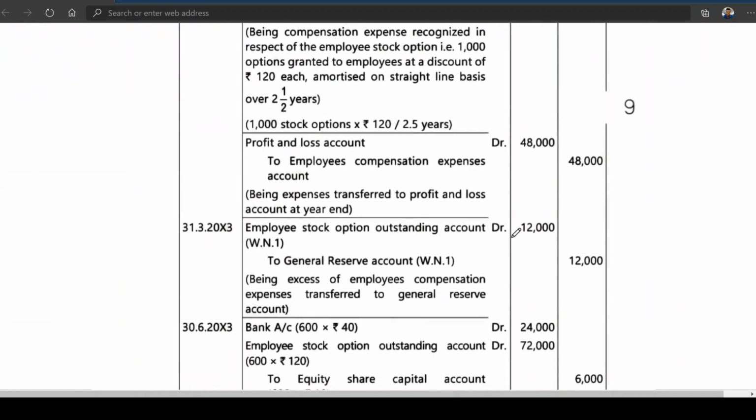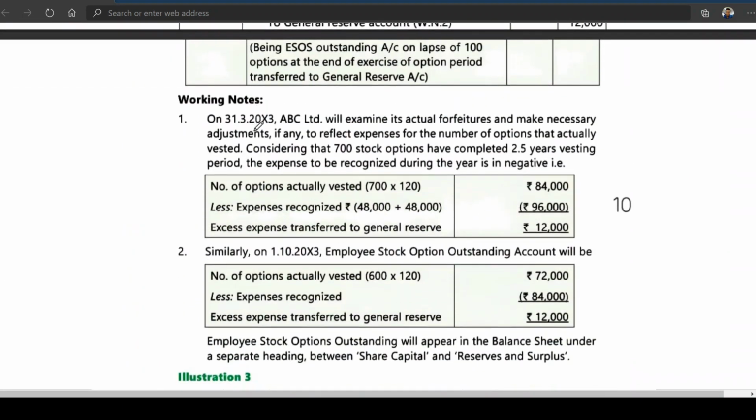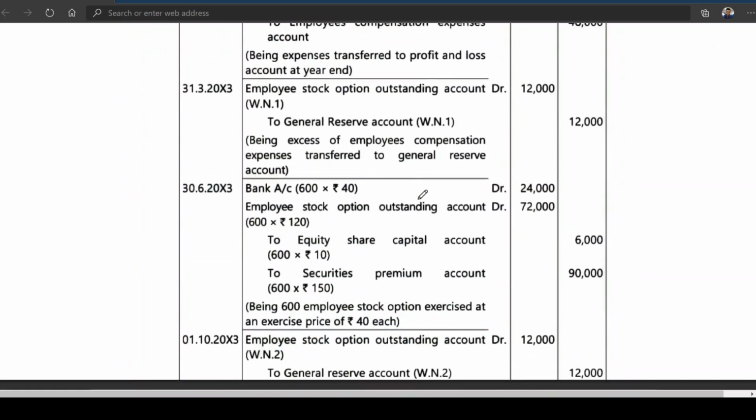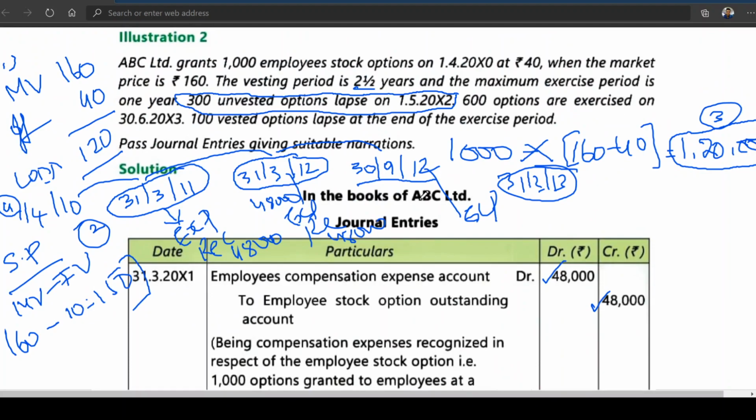So what they are doing here, note, on 31st March 2013, ABC will examine its actual forfeitures and make necessary adjustment, if any, to reflect expense for the number of options that actually vested. Considering 700 stock options have completed the 2.5 years vesting period, the expense to be recognized during the year is negative. When will it be completed, my dear friends? 30th September 2012, 2.5 years, no? 1st April 2010, 31st March 11, then 31st March 12.